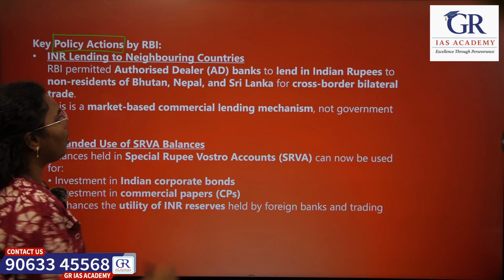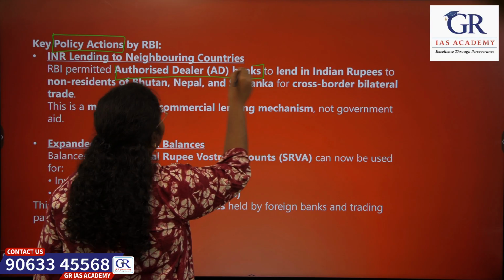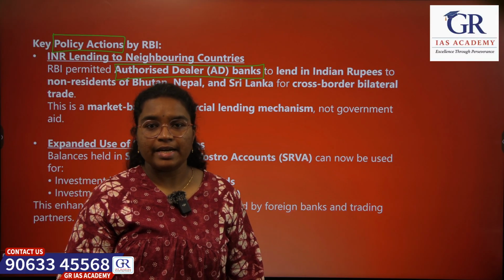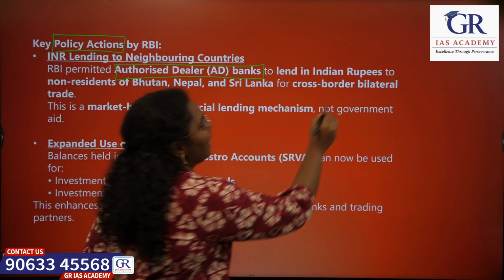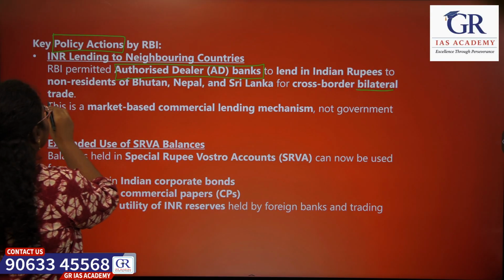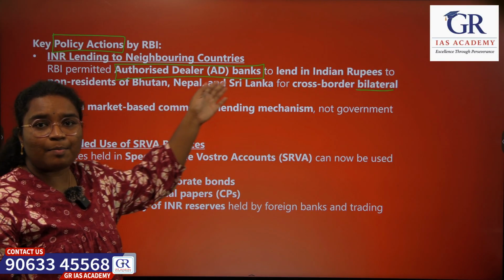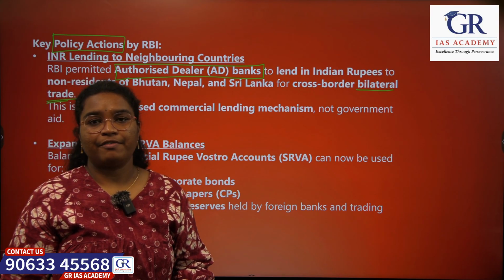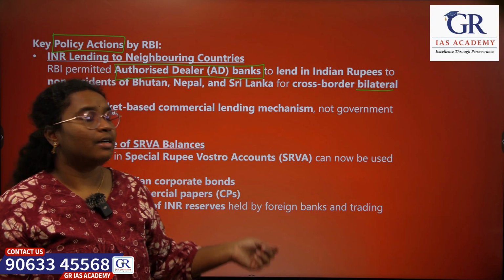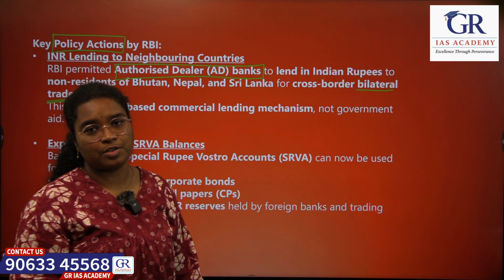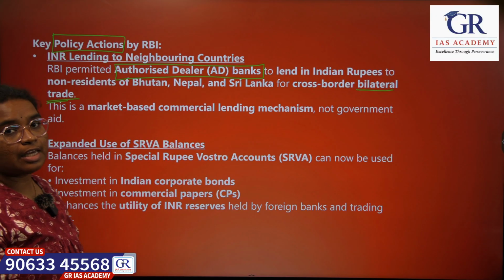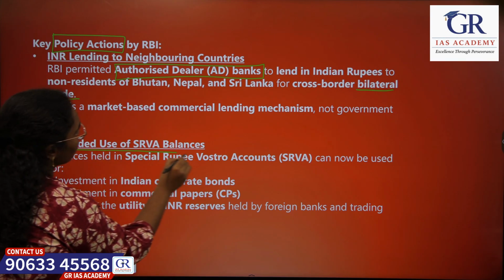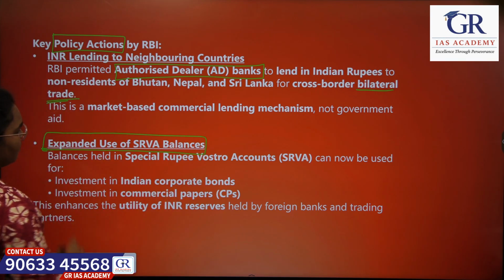RBI has permitted authorized dealer banks to lend in Indian rupees to the non-resident Indians in the neighboring countries for bilateral trade. So these authorized dealer banks are the banks authorized by RBI for the foreign exchange transactions. This is under the Foreign Exchange Management Act. And other key policy action by the RBI is the expanded use of SRVA balances.